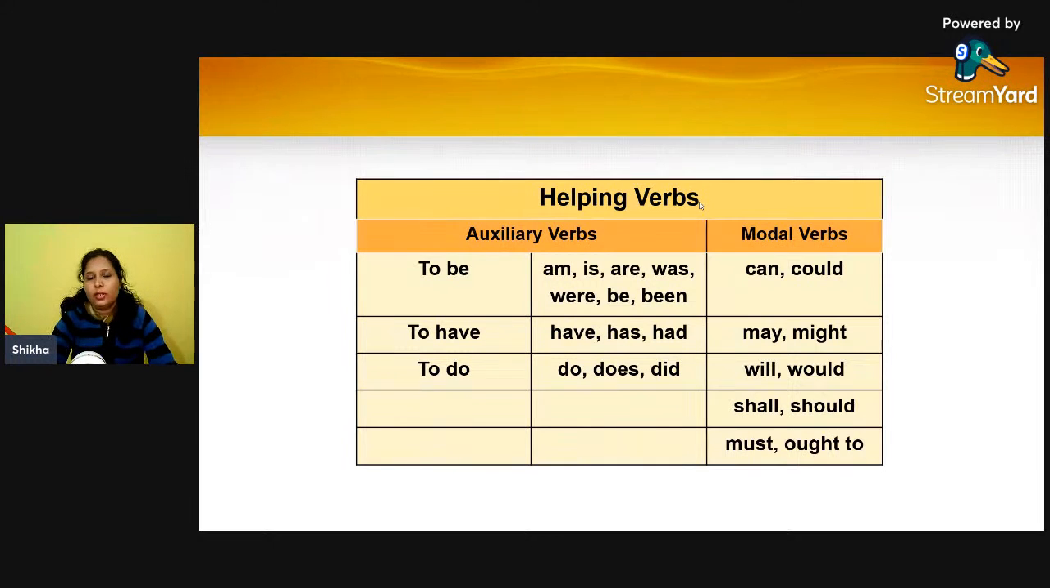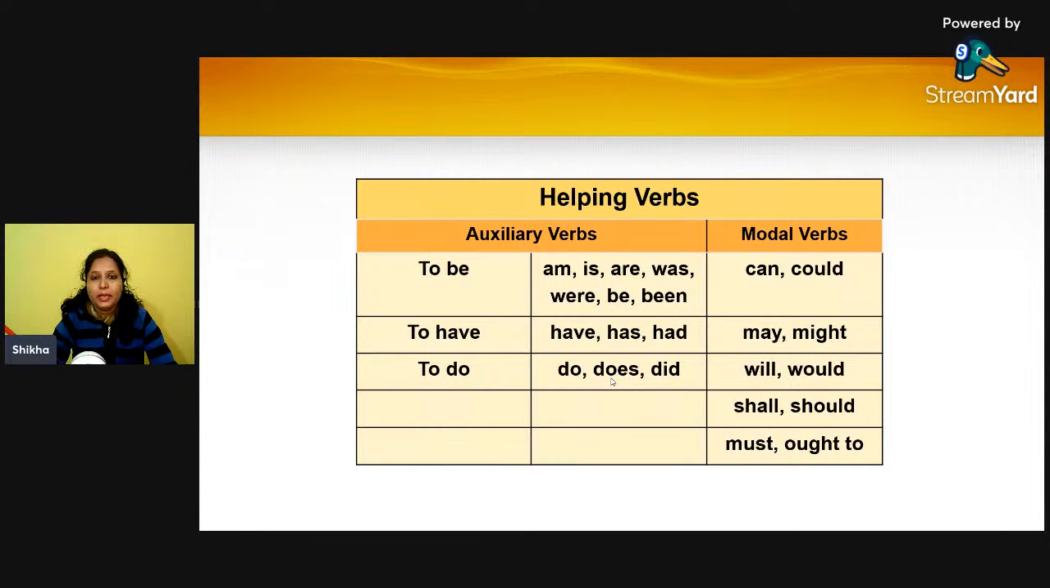So in our last class we saw there are two types of helping verbs. They are auxiliary verbs and modal verbs, and we can divide auxiliary verbs again into three parts, that is to be, to have, and to do. And we also saw that for to be we have the verbs like am, is, are, was, were, be, been. And for to have we have have, has, had. And for to do we use do, does, did. Yeah, I hope you remember.